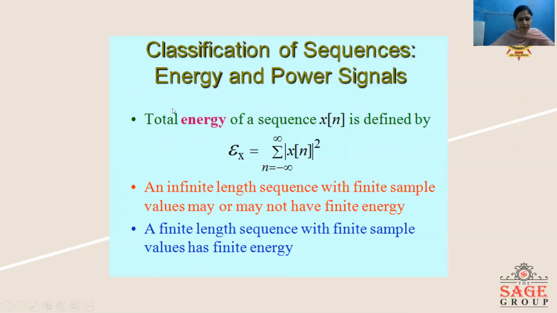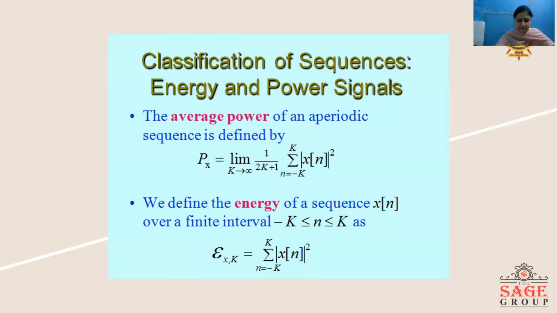Now, another type of signals are energy and power signals. The energy of a sequence is given by the formula summation n is equal to minus infinity to plus infinity, absolute value of x[n] squared. An infinite length sequence with finite sample values may or may not have finite energy. A finite length sequence with finite sample values always has finite energy.